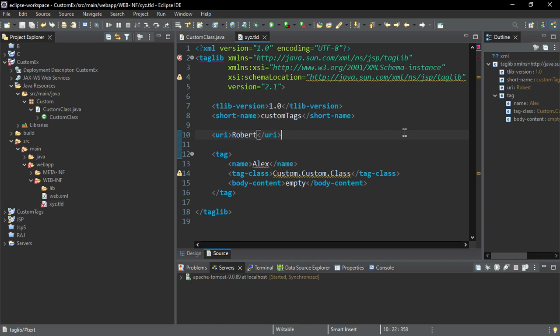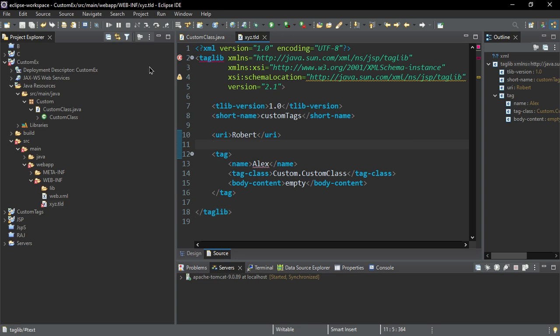Since we have created one custom tag in our Java file, then we created one TLD file to provide the physical attributes like its name, its URI, and simply assigned it using the tag class. Okay.